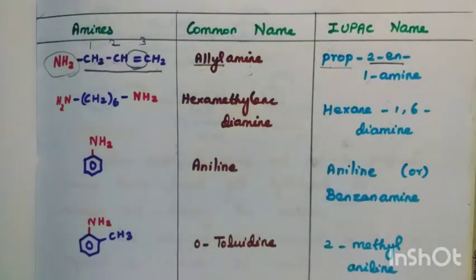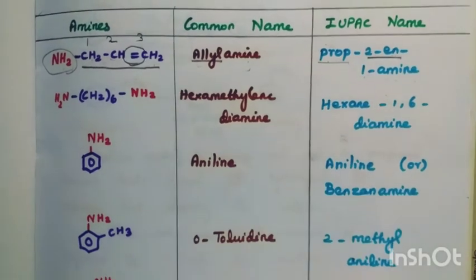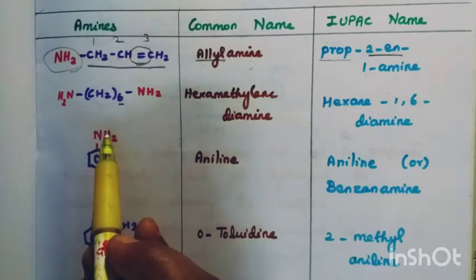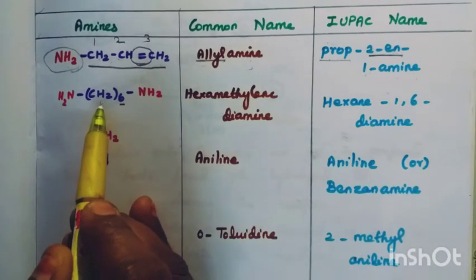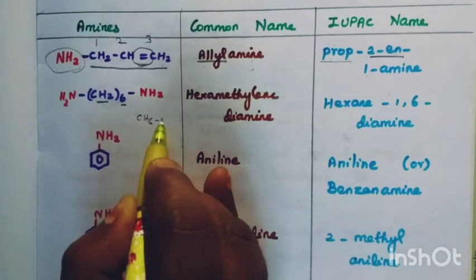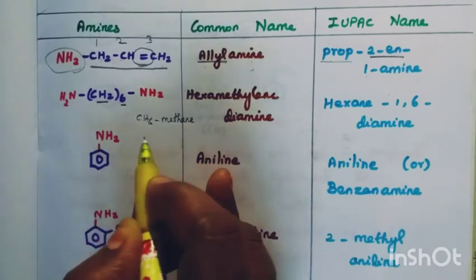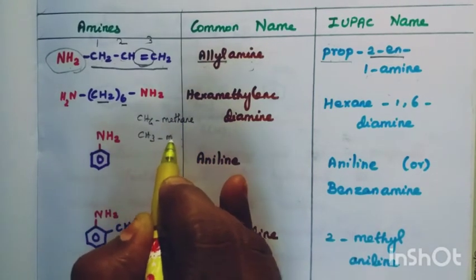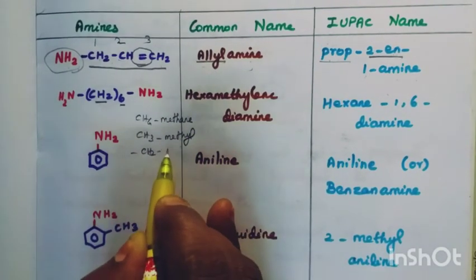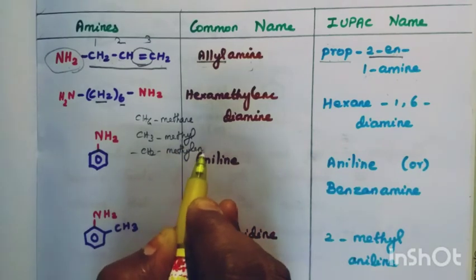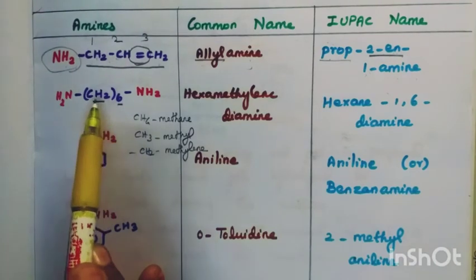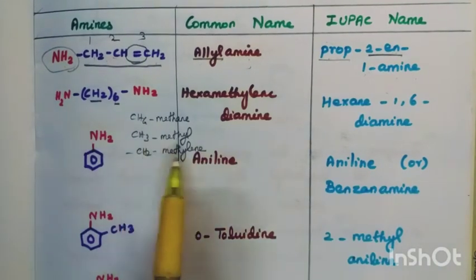And the next one has 6 carbon atoms. We know it is hexane. But CH2, we know, CH4 means methane. We already studied, no? If one hydrogen is replaced it is called methyl. If another hydrogen is replaced it is called methylene. This group is called methylene. So here CH2 is there. How many CH2? 6.